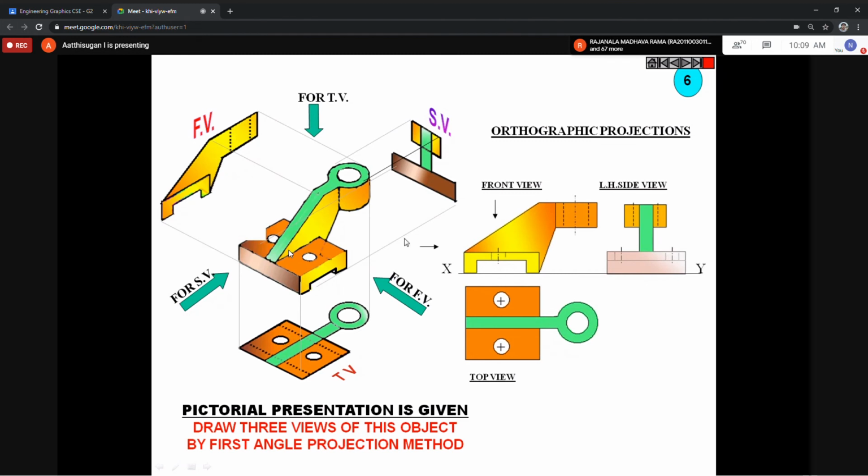So in the top view and in the side view, you draw all. Same, according to this height, you draw dotted lines here. According to this hole you can draw a dotted line here, and the same, according to this hole you draw a dotted line here.